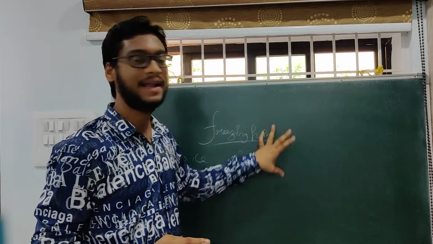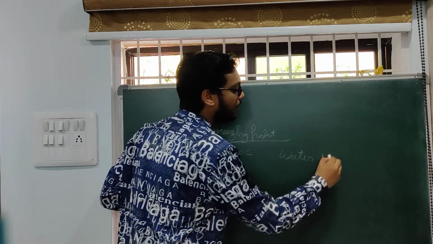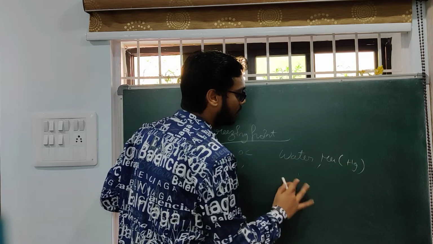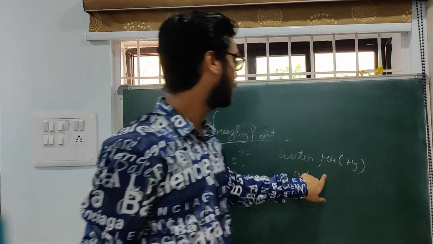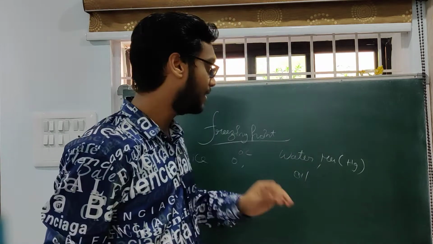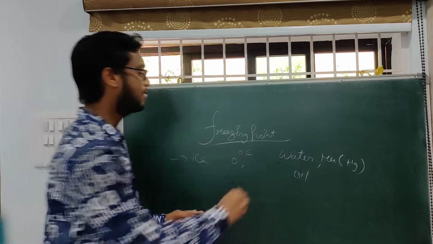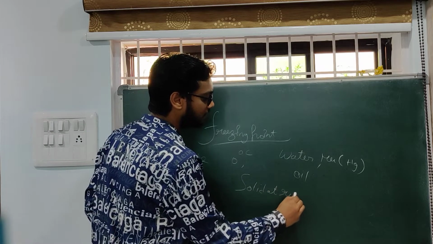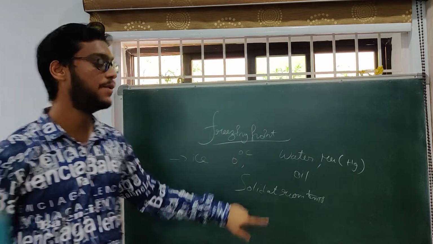Okay, so mostly we take examples in each chapter as water, mercury, which is Hg, and also oil. Get water, mercury, and oil. Now, generally, mercury is said to be solid at room temperature. Okay. And liquid at normal temperature.